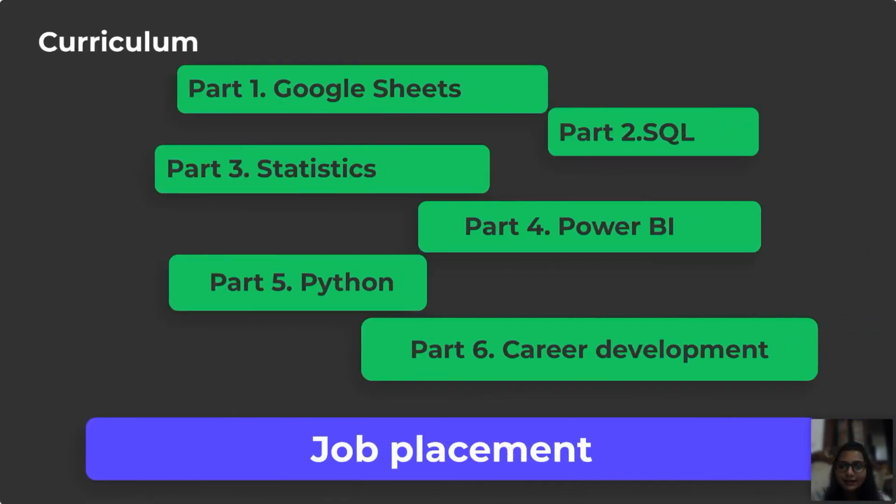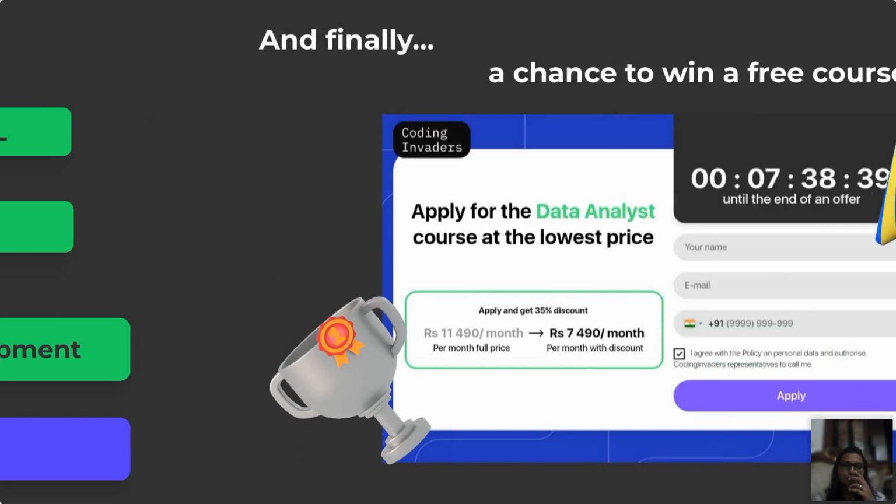So in the curriculum, what is being included, what you will be studying and learning under the title of data analyst: you will be starting with Google Sheets, SQL, statistics, Power BI, Python, and a separate career development program to make sure that you're well nurtured and well prepared even to attend your interviews, including mock interviews. Every support will be provided to you.